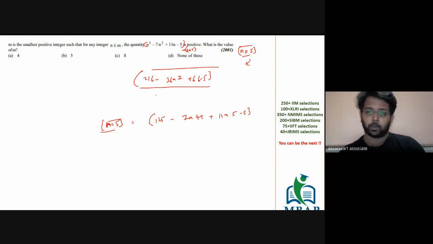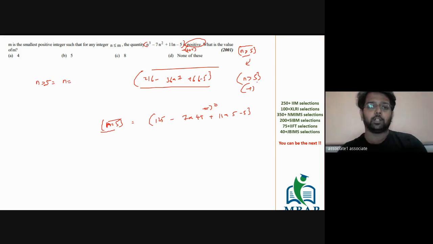For 5 it's 0. Perfect. So for 5 it's 0. We want it to be positive. So as said, any value of n which is more than 5 will make it positive. The smallest value of n which is more than 5 will be equal to 6. So from n equal to 6 onwards, all the values are going to be positive.